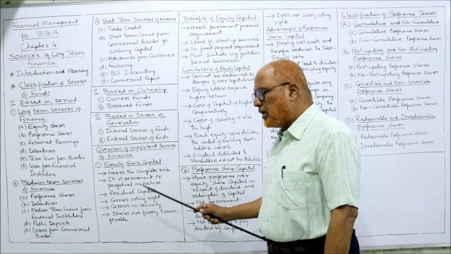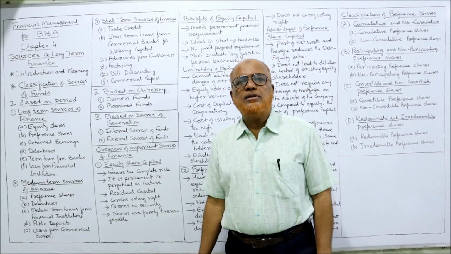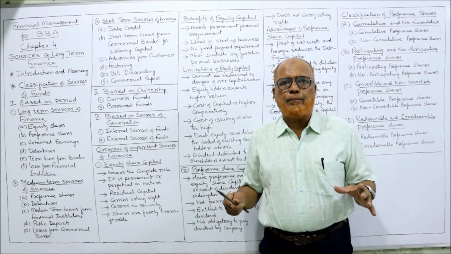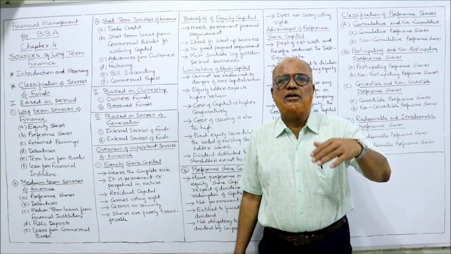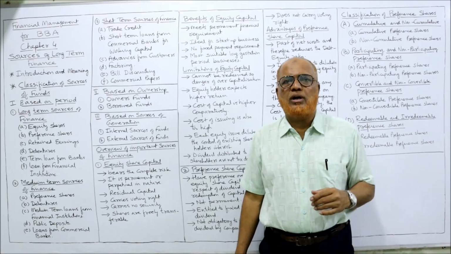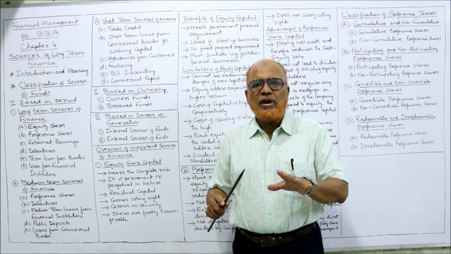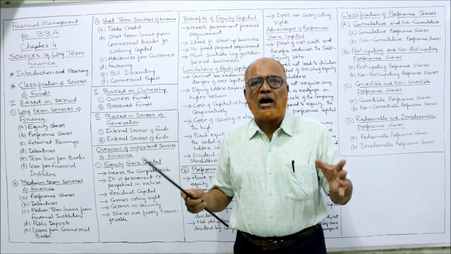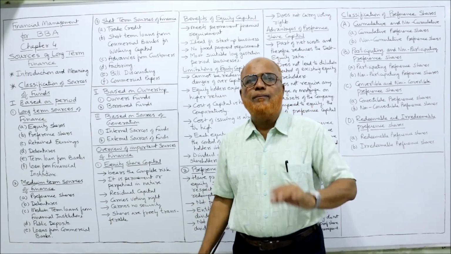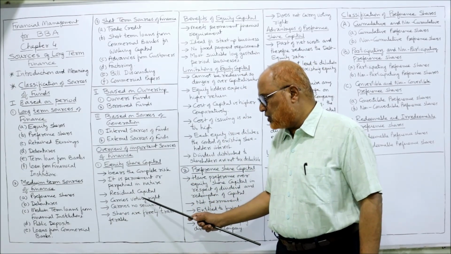Then third one, residual capital. Residual capital means when the company winds up, the capital has to be returned to other claimants like preference shareholders and debenture holders. Everybody's liability will be settled. After that, if anything remains, that goes to equity share capital.